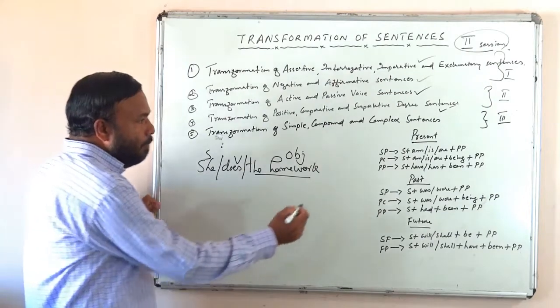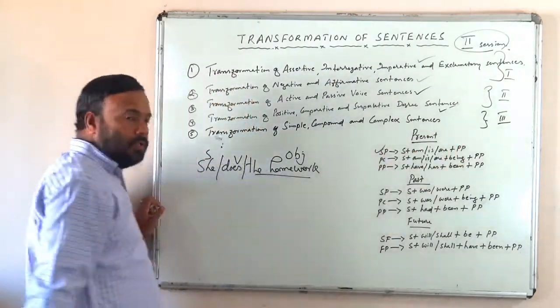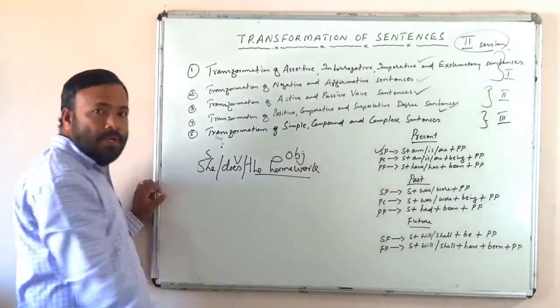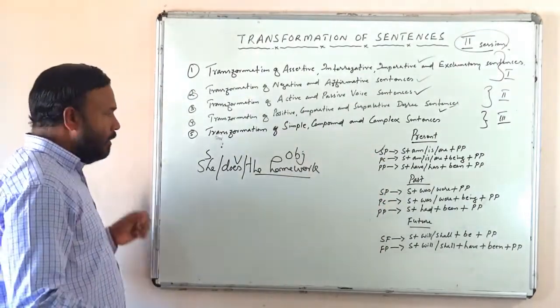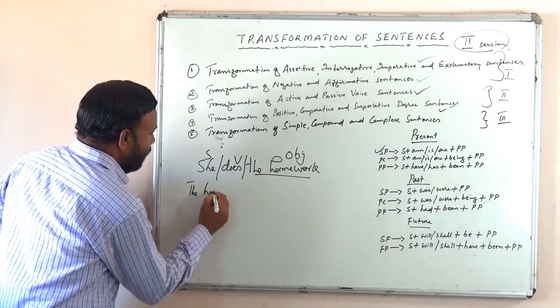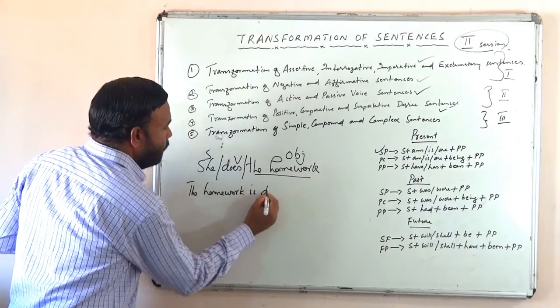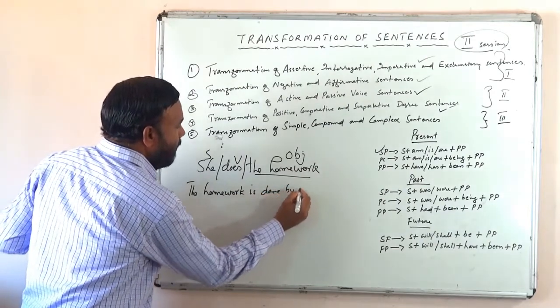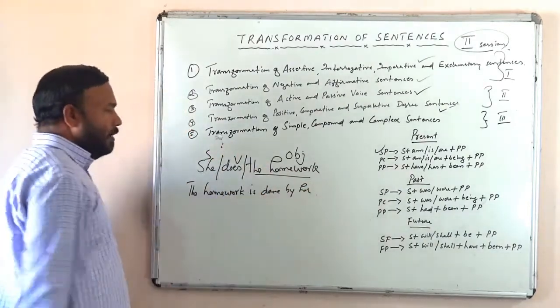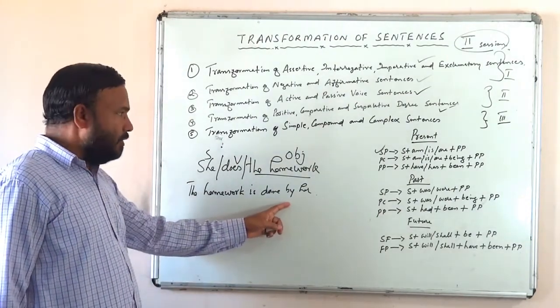What is a simple present passive? Subject plus am or is or are plus past participle. So let us apply this passive format here now. Very simple it is. The homework is done by her. She does the homework. The homework is done by her, isn't it?